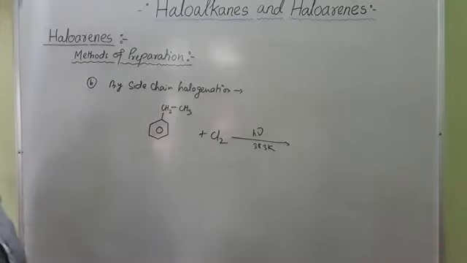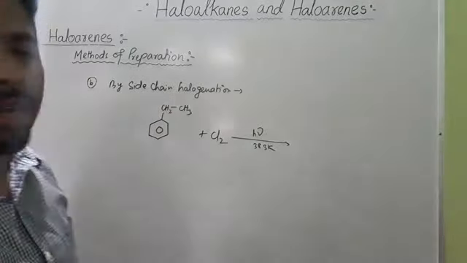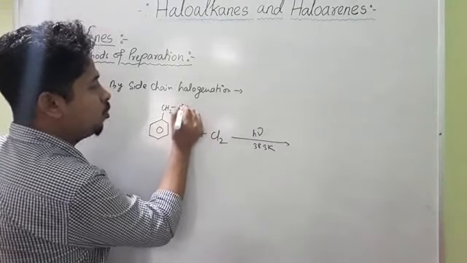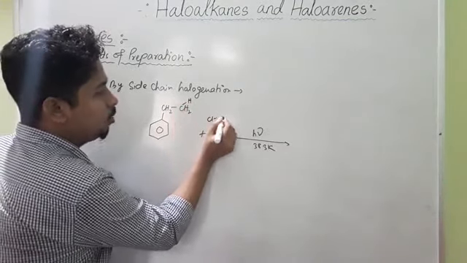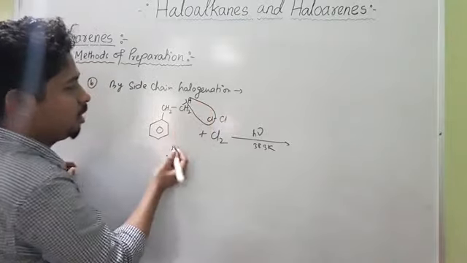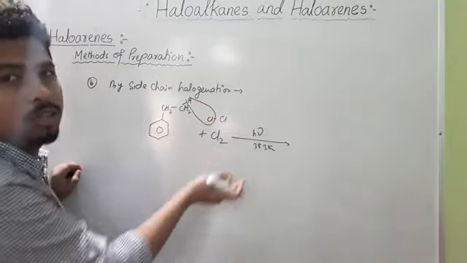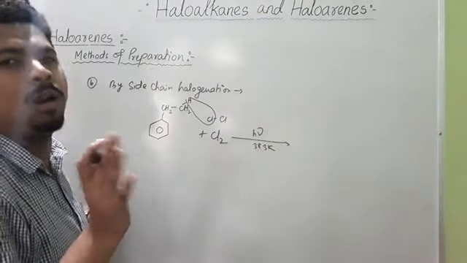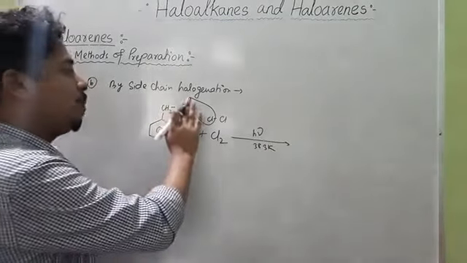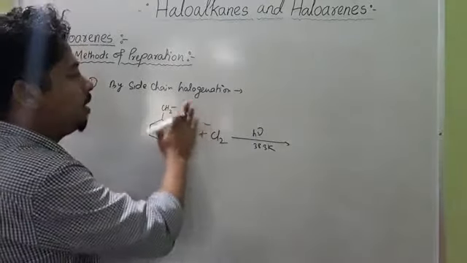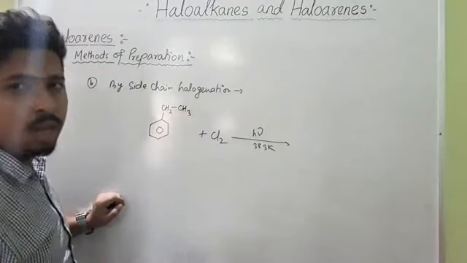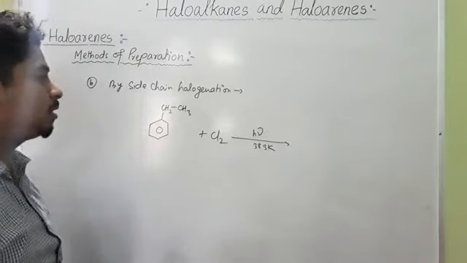Here benzylic halogenation takes place. Some of you may write this product as benzene group CH2 bond Cl. Many of you will write this one, but this will not form the product. This product will not be a favorable one, because here benzylic halogenation takes place. So here you have CH2CH3; upon chlorination, benzylic halogenation takes place. Now what is benzylic halogenation?